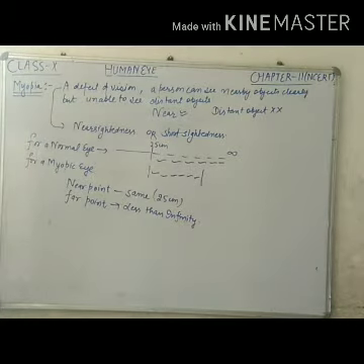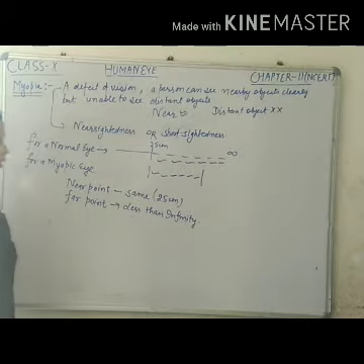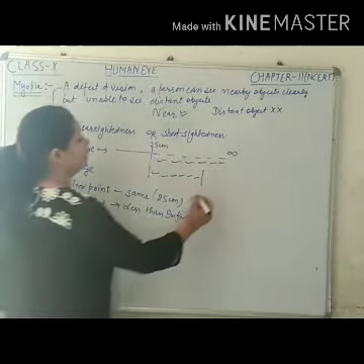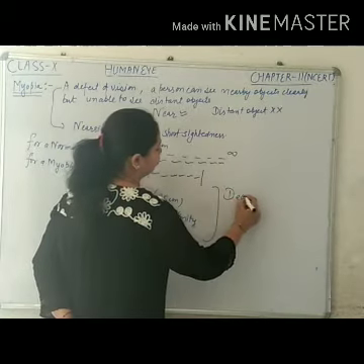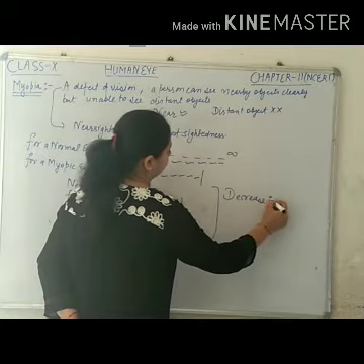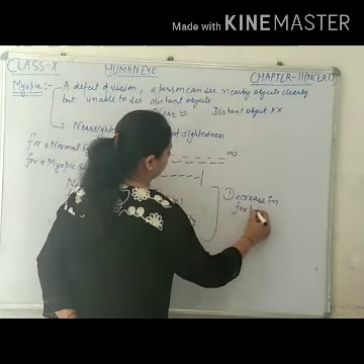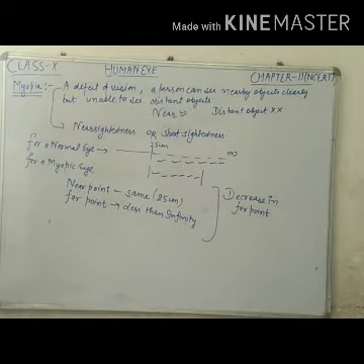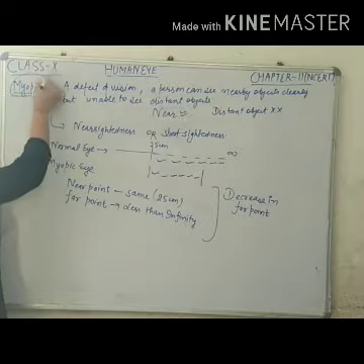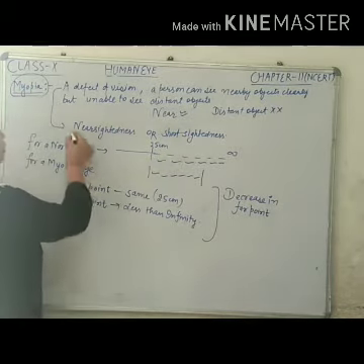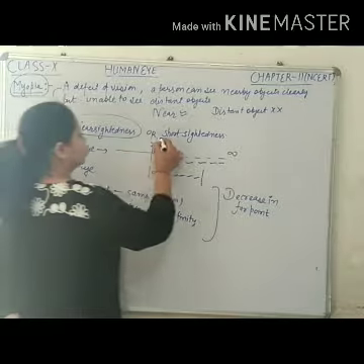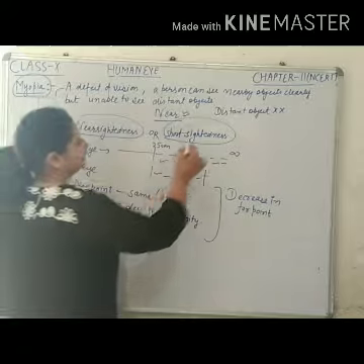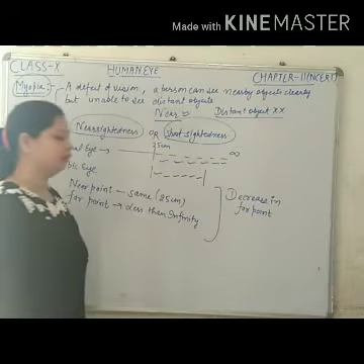So what happens in myopia? The far point reduces, a decrease in far point. So the scientific name is myopia. Its common name is nearsightedness or short-sightedness. Near objects can be seen clearly, distant objects can't be seen clearly.